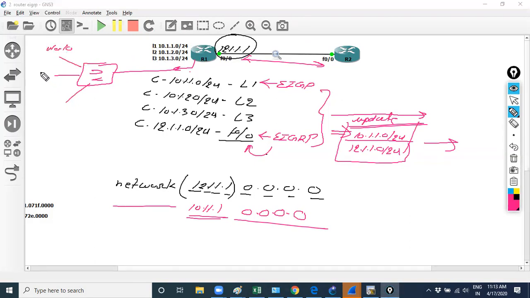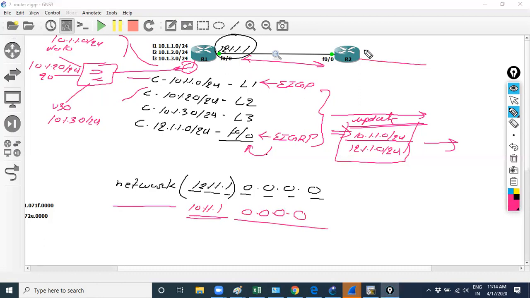So every network is 10.1.1.0, 10.1.2.0, 10.1.3.0. If you enable the routing, the network command on the router, when you enable the EIGRP process, it will share all the prefix information because we are giving the network 10.1.1.0, right? Yes. So from R2, anyone can ping any network, any host in the VLAN.